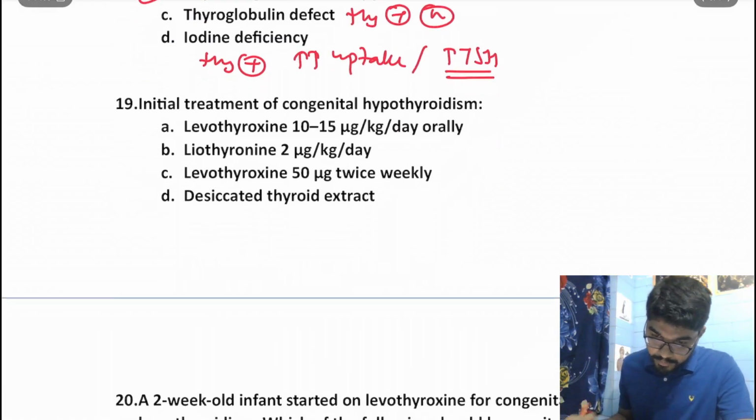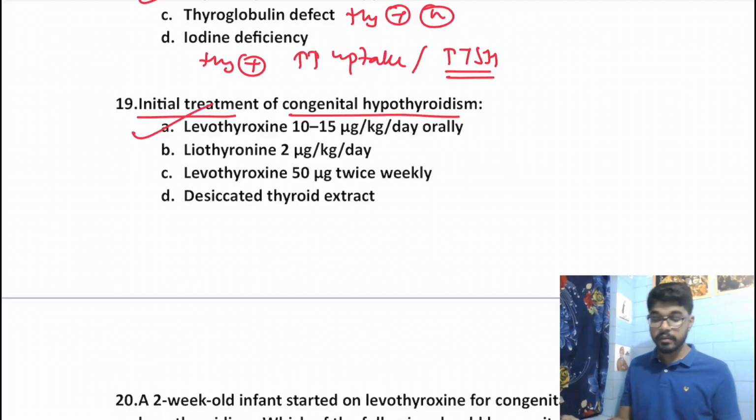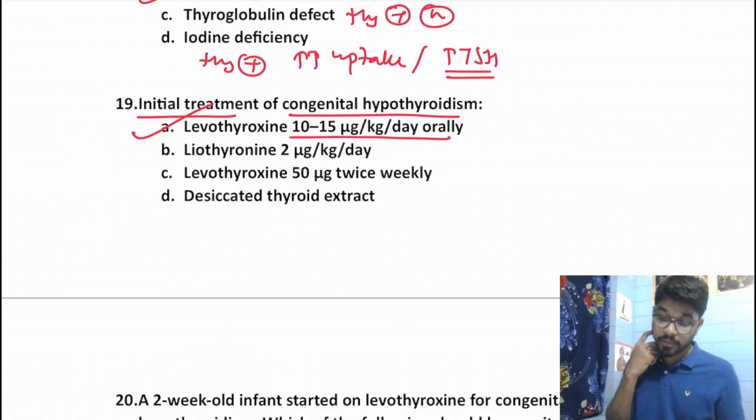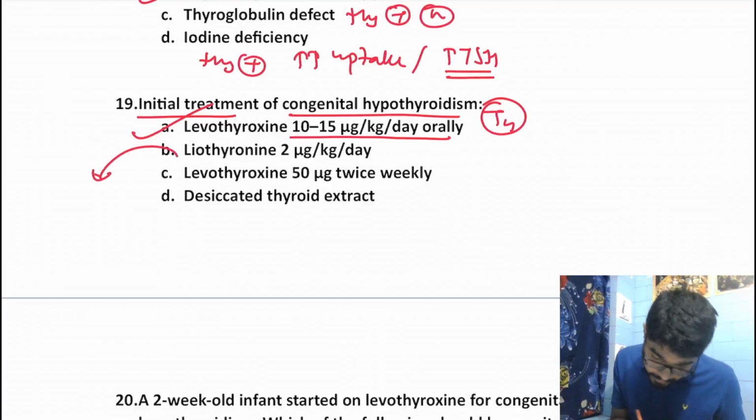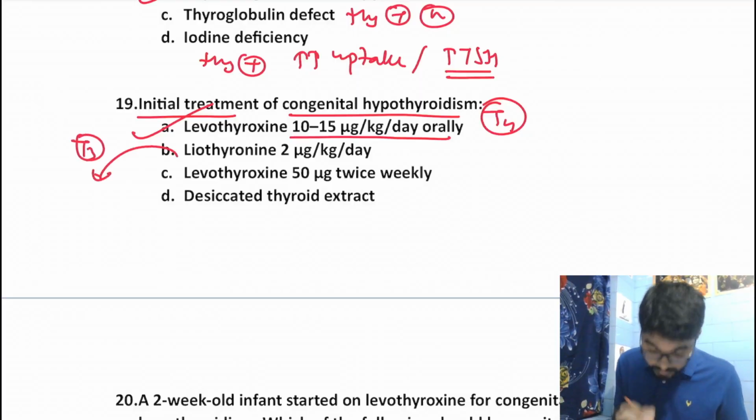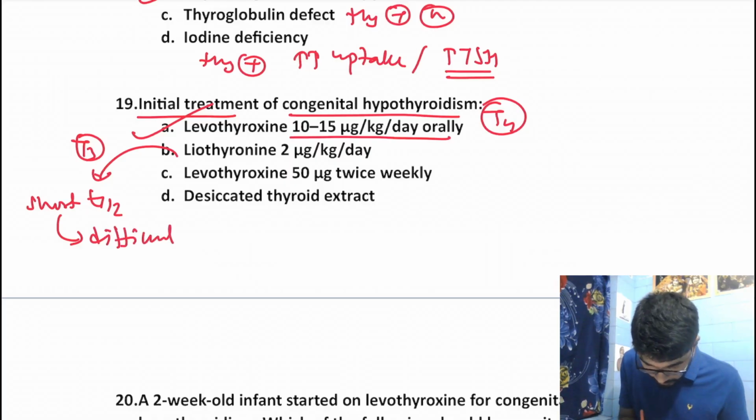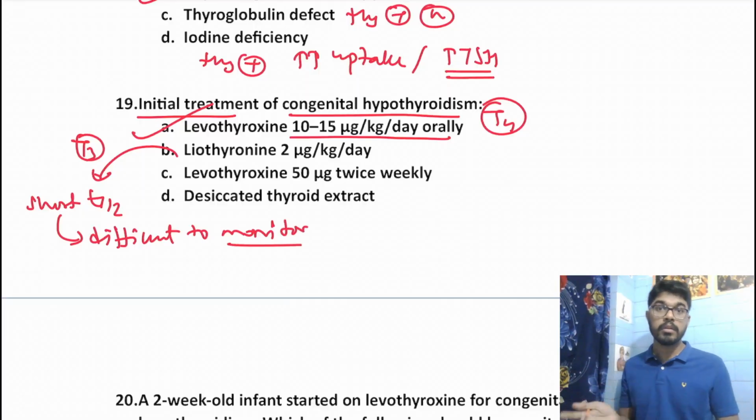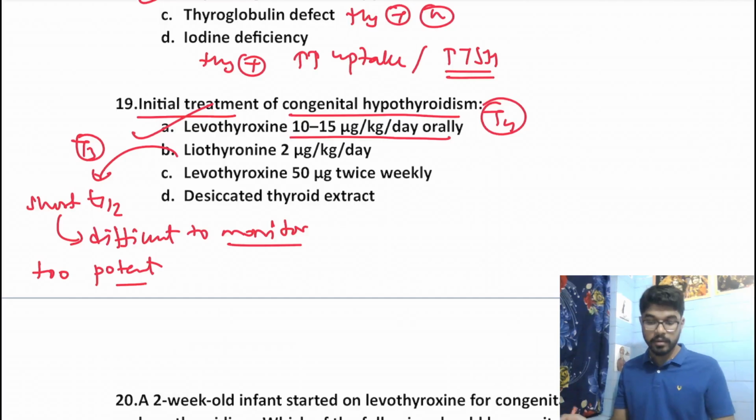The initial treatment for congenital hypothyroidism, as already mentioned, is levothyroxine at a dose of 10 to 15 micrograms per day orally, right? It has to be T4. We do not supply liothyronine, which is T3, because it has a short half-life. Short half-life means it is very difficult to monitor. And remember that monitoring plays a very important role in management of congenital hypothyroidism. And moreover, it is considered too potent for the baby, right?